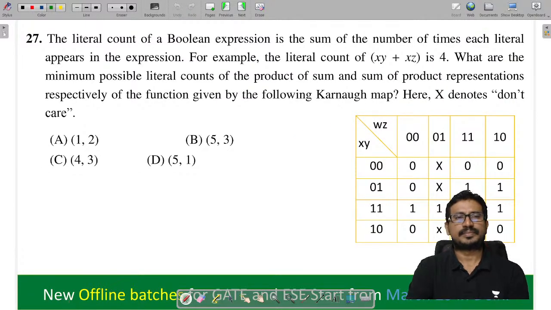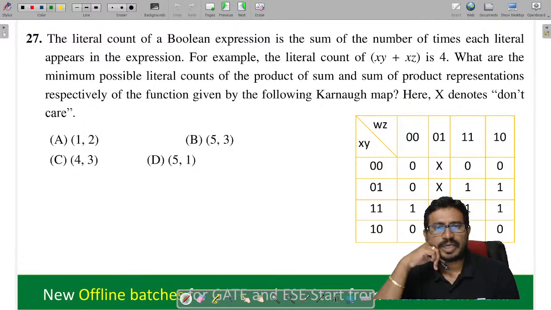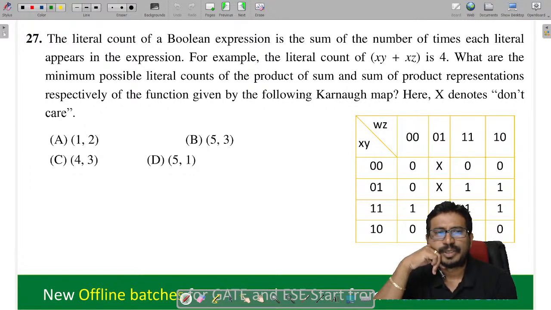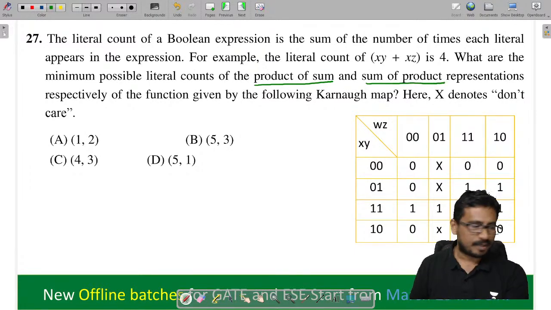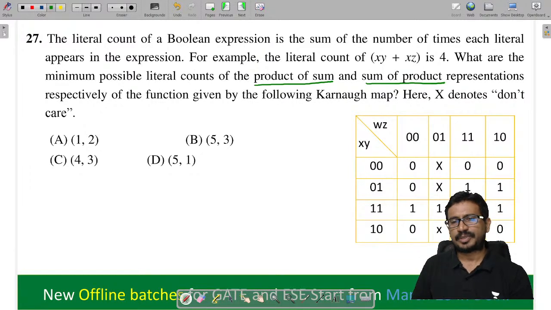Next, the little count they have given like this. Now here they are asking: what is the minimal possible number of literals of the product of some POS and SOP expressions? How many literals in POS, and how many literals in SOP, they are asking. Yes, tell me now here. We will group it.